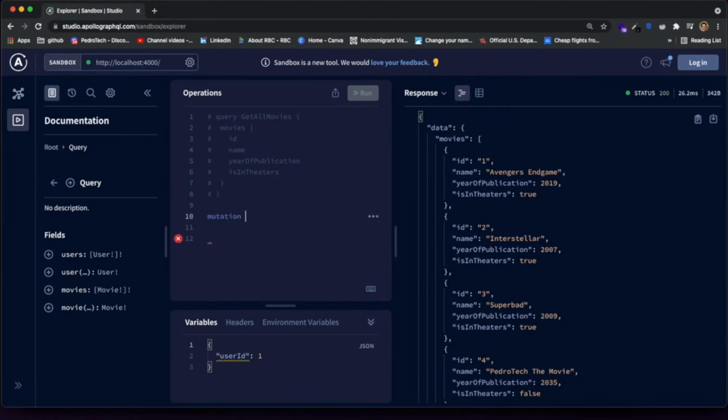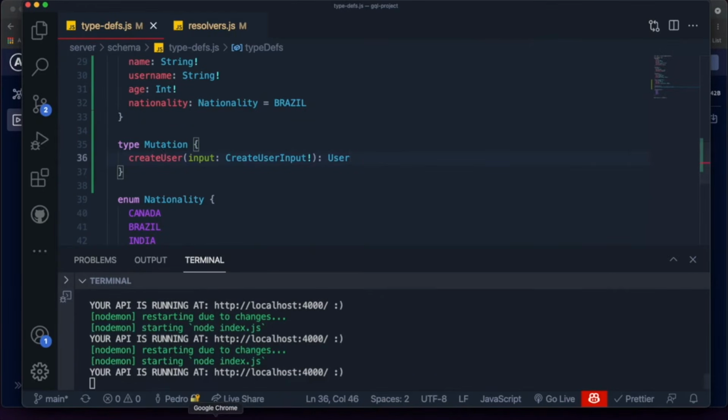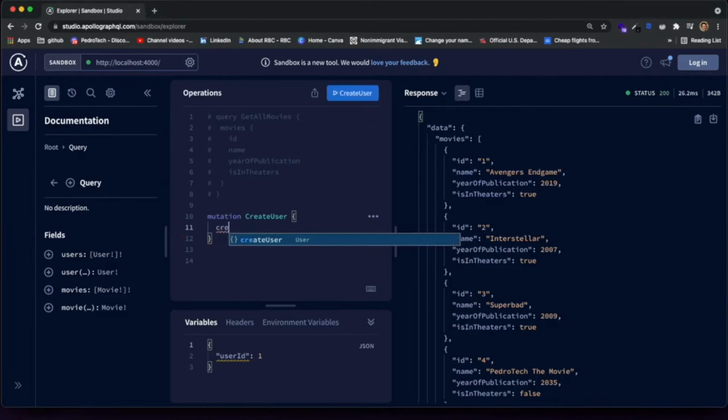Then we just open and close curly braces, which is a bit different from a query because we were using the name over here. We could still give a name for this. So I can just come over here and say something like createUser as the name of the mutation. And then inside of here, I tell which of the fields inside of the mutation type we're trying to access. In our case, we just have one field, which is called createUser. So I can just say createUser over here.